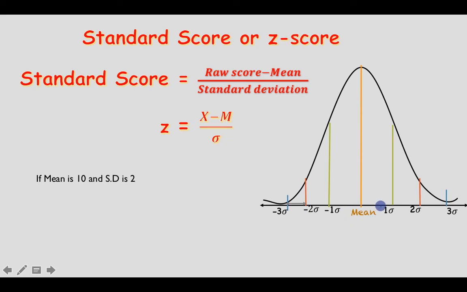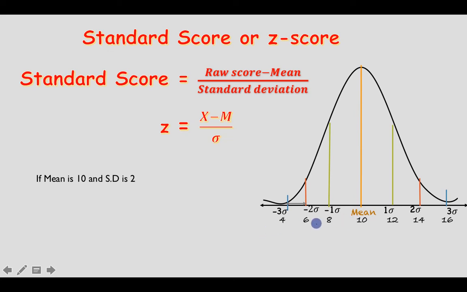As you know, here the mean is 0, and in this distribution the mean is 10. So I will write 10 at the center instead of the mean, and then I go on adding 2, because the standard deviation here is 1, so I add 1 on this side and this side, but here the standard deviation is 2, so I add 2 from both sides. Here the mean is 10, and 10 plus 2 is 12, and 10 minus 2 is 8. Same is the 8 minus 2, that is 6, and 6 minus 2, that is 4, and from here, 12 plus 2 is 14, and 14 plus 2 is 16. Okay,